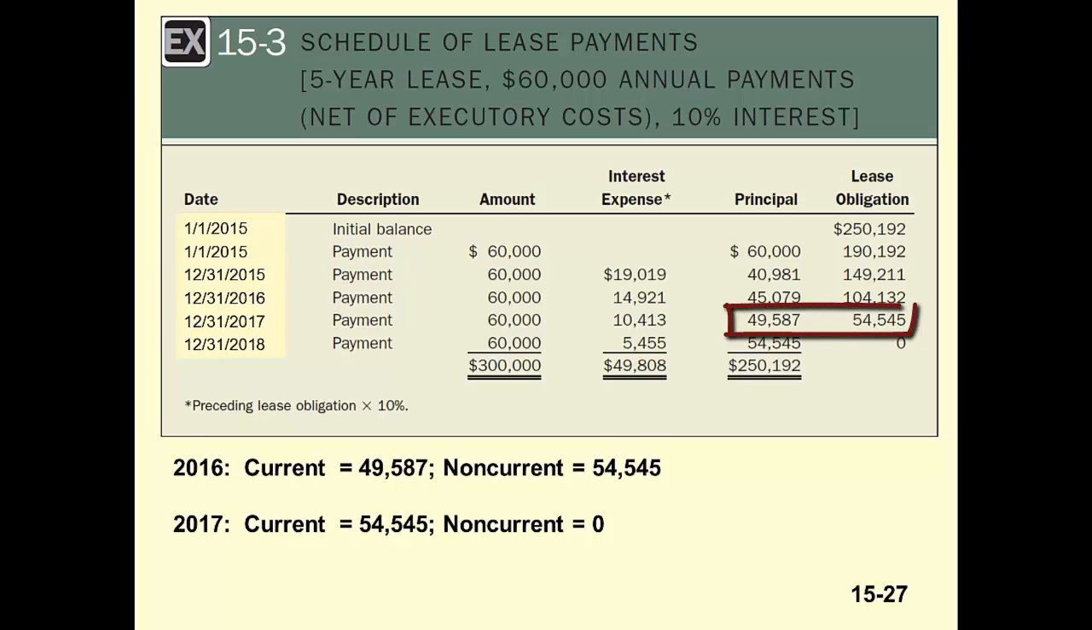The 2016 balance sheet will report $49,587 as current and $54,545 as non-current. The 2017 balance sheet will report $54,545 as current and nothing as non-current.